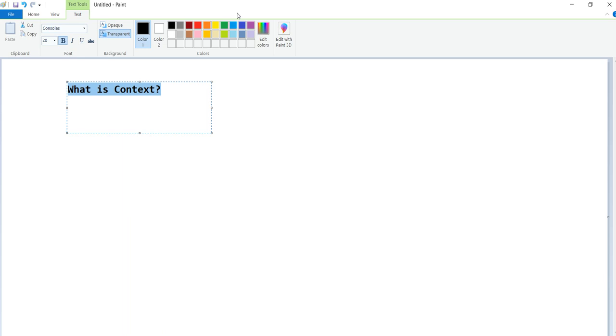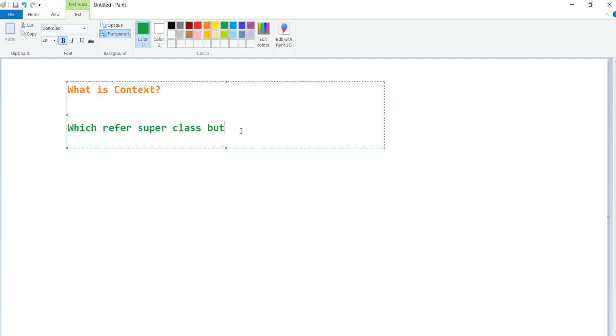So in Android, context is nothing but simply something which refers to a superclass, but it must and should be extended as an activity.